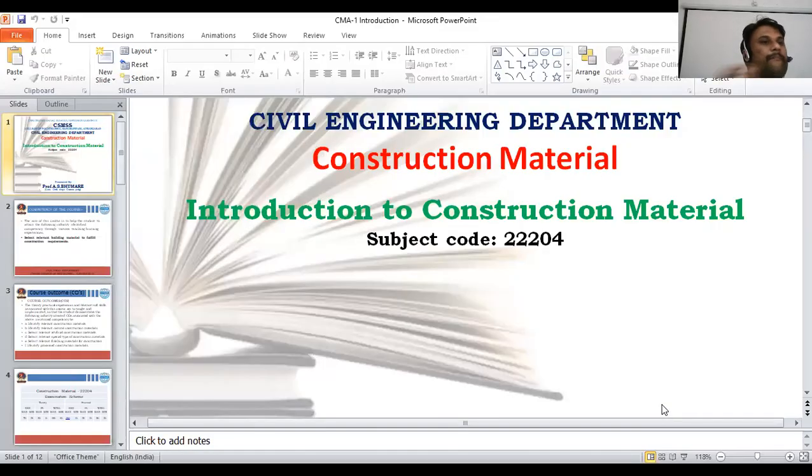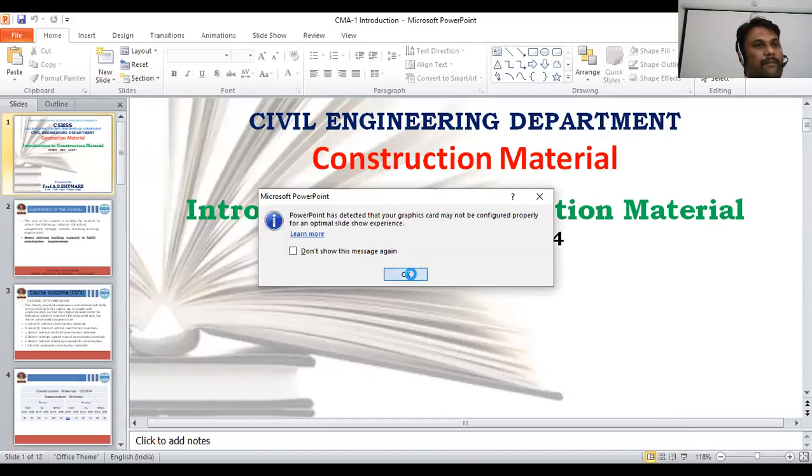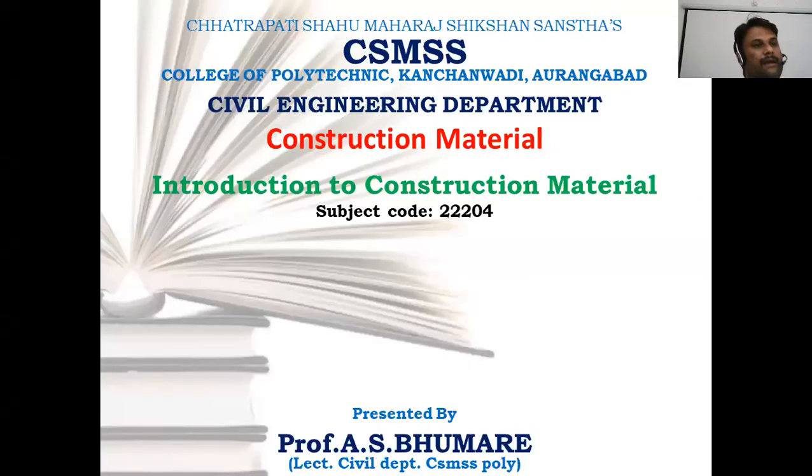So, there will be a certain course code, which is 2204, and the name of the course is Construction Material, right? You can see it on your screen that the name of the course is Construction Material and the code for the subject is 2204.